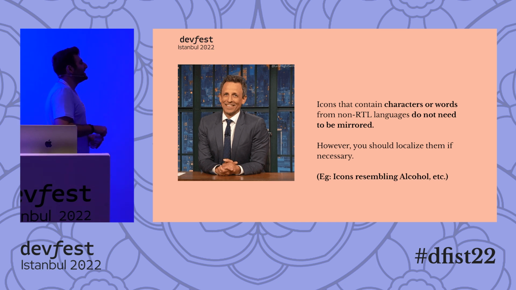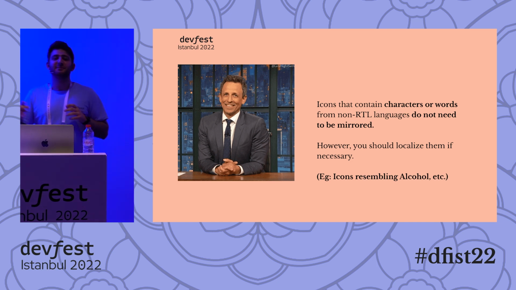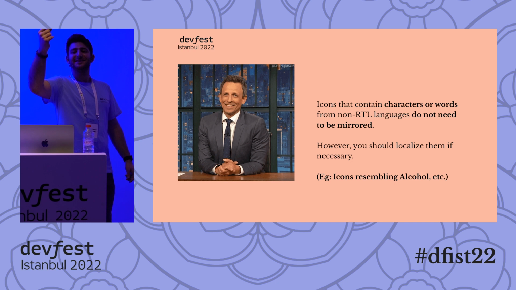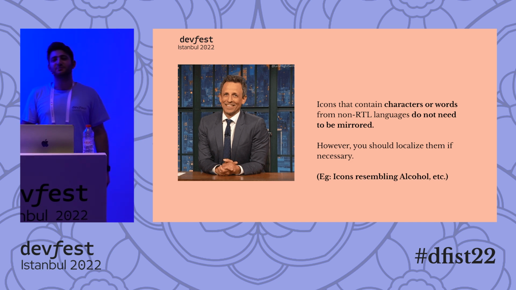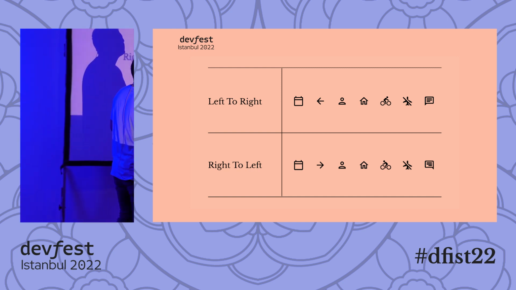Or in spending screens in a bank app, for example, if you have entertainment with a glass of wine icon, you should change it with a Sprite maybe. I put some examples for you. So let's go one by one.